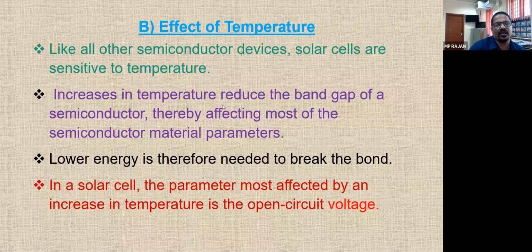There's no doubt that when the light is more, the radiation is more, your output will be more, current will be more, voltage will also slightly increase, and the power will also increase.